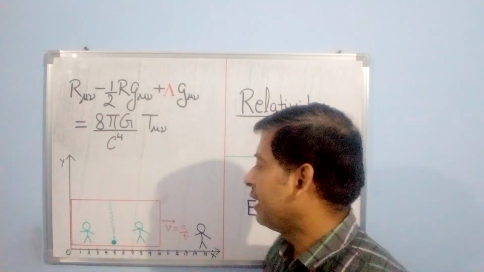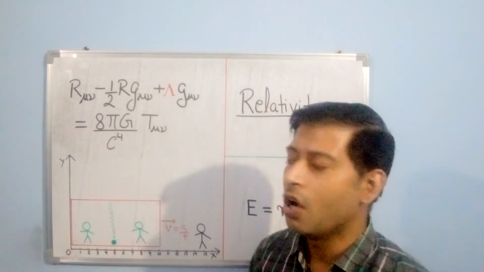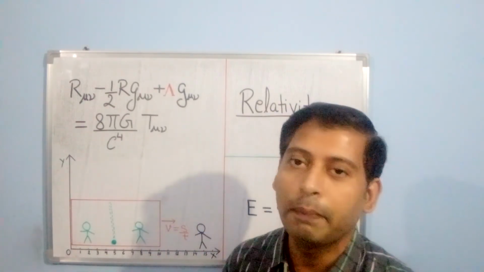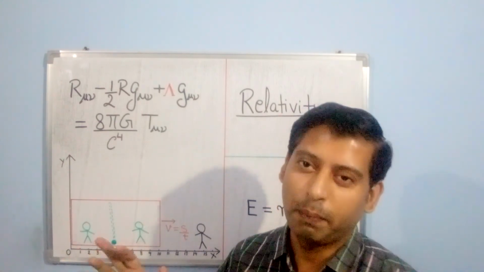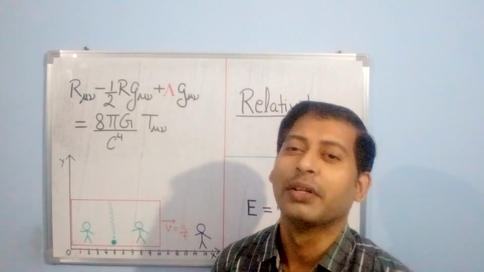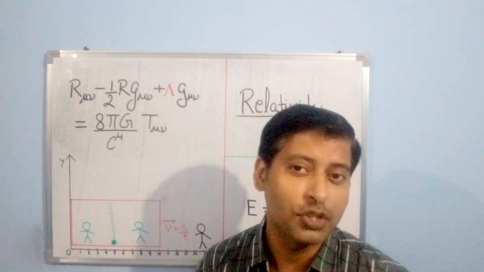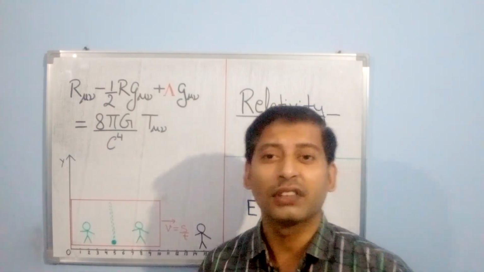Can we say that the green person is right and the black person is wrong, or the black person is right and the green person is wrong? No, both are right at their position. And this concept is called relativity. What we understood is that space is a relative thing.